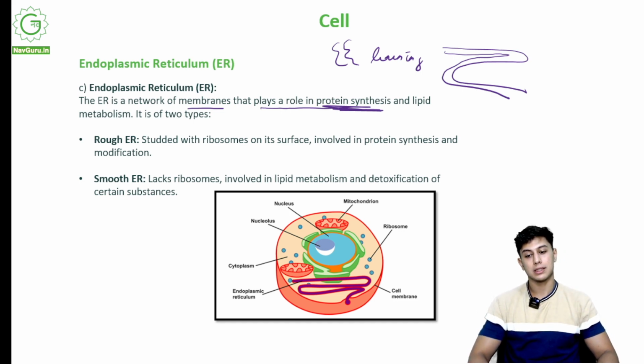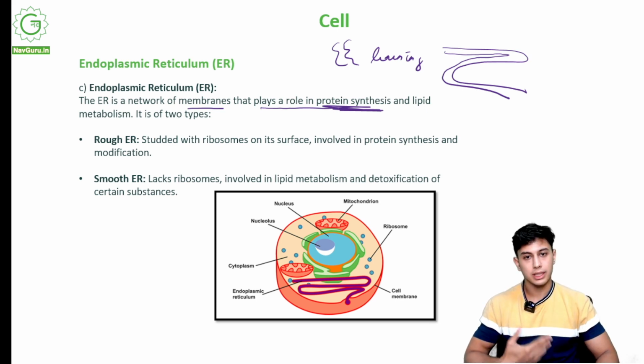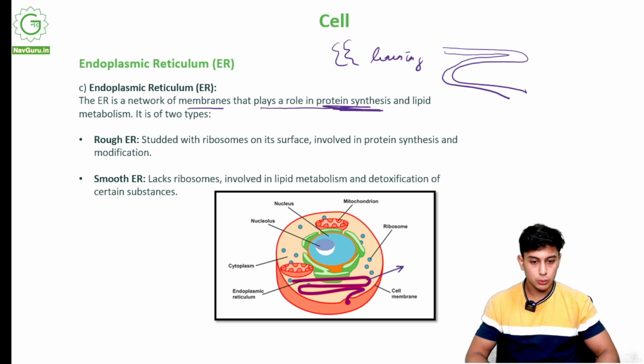What is protein synthesis? Consuming something, synthesizing it into simpler forms so that my body can consume it. That is protein synthesis. See over here, this reddish maroonish structure, that is the endoplasmic reticulum. It is a lining.